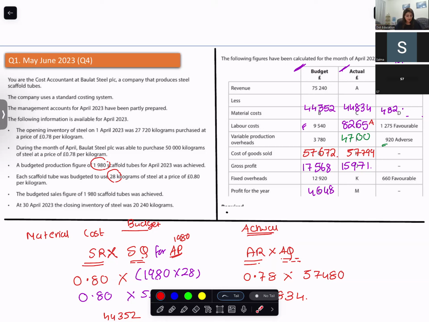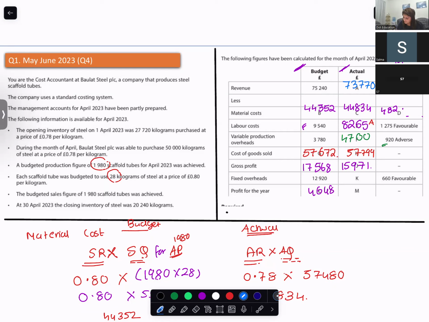If you are doing 75,240 plus 1470, your sales is becoming more. So this cannot lead to an adverse variance, right? So 75,240 minus 1470, your sales is how much? 73,770. So it'll come up to 15,971 gross profit. From the gross profit, cost of goods sold minus the gross profit.